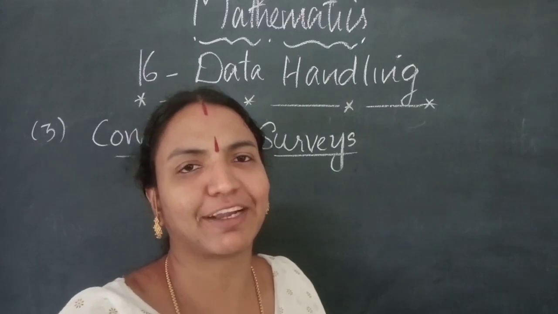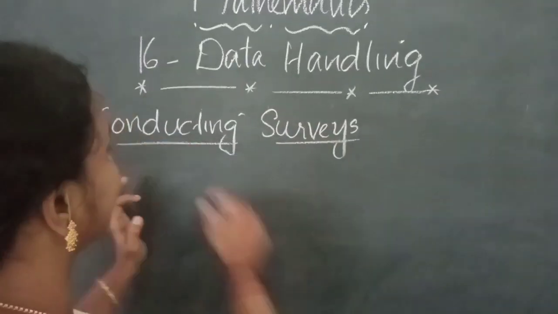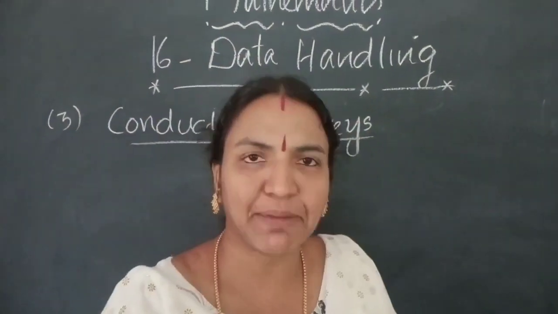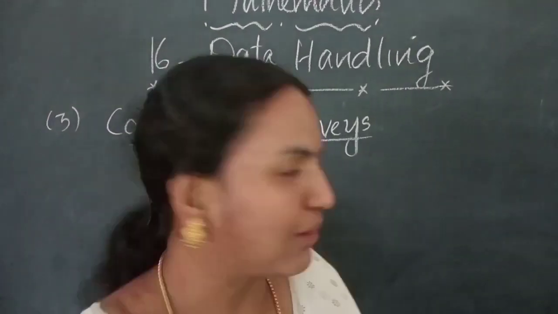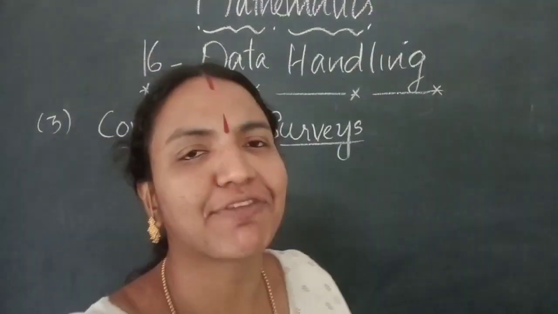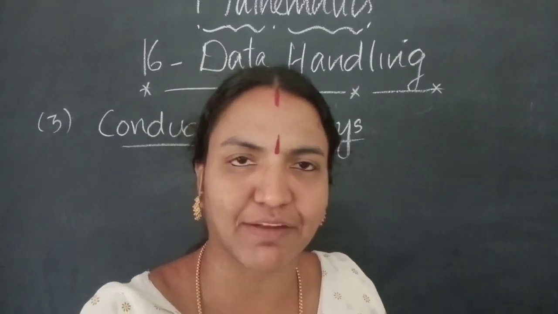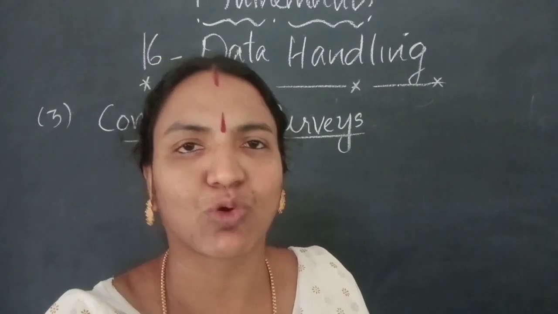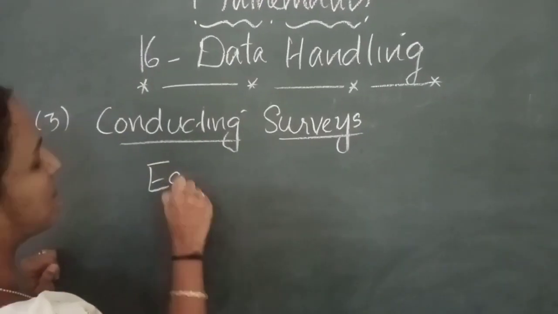The third method of data collection is conducting surveys. Surveys may be conducted through face-to-face interviews, telephone inquiries and self-completed questionnaires. For example, population census and customer satisfaction survey.